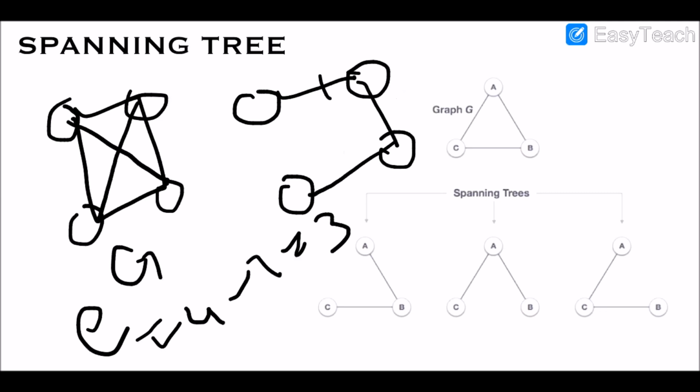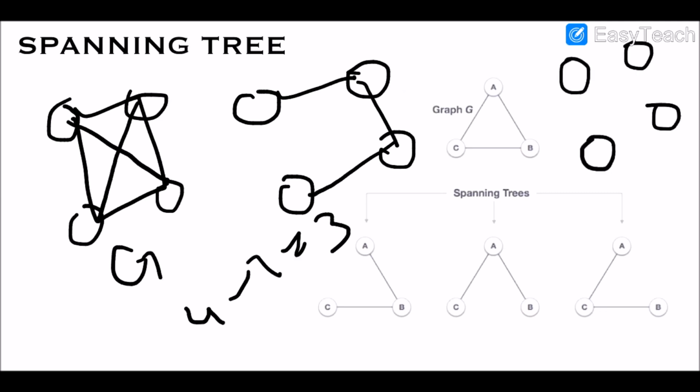One more, if we say any other spanning tree is possible, yes, this could be the spanning tree, and again there are 3 edges. Again this could be the spanning tree. Let us say if we have included this edge, we cannot include this edge. Why? Because including this edge will form a closed loop, and we have already studied that a spanning tree should not contain any cycle.